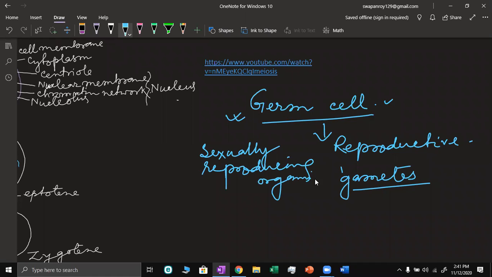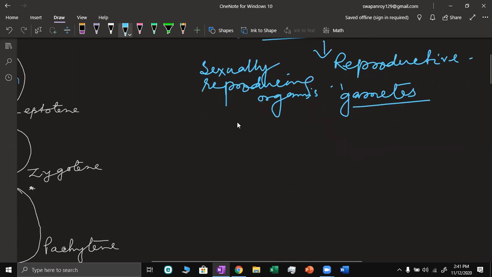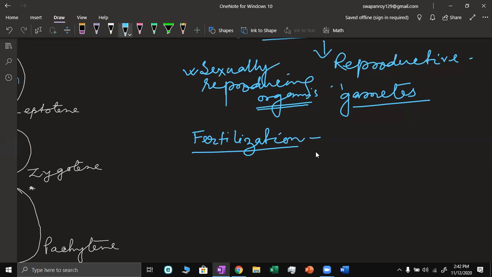And in sexual reproduction there is a very special phenomenon that is known as fertilization. Fertilization is that special phenomenon by which sexual reproduction takes place. Fertilization is the fusion of gametes.